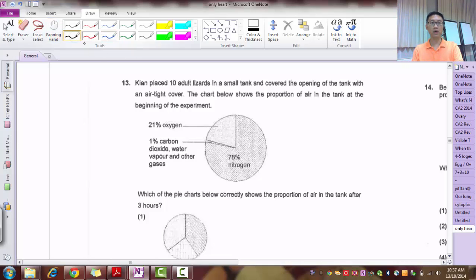What do you think will happen to this pie chart? Nitrogen, will anything happen to it? No change, because the lizards do not consume or produce nitrogen. Oxygen will decrease because the lizards will be using it up, and carbon dioxide will increase because the lizards will produce carbon dioxide.